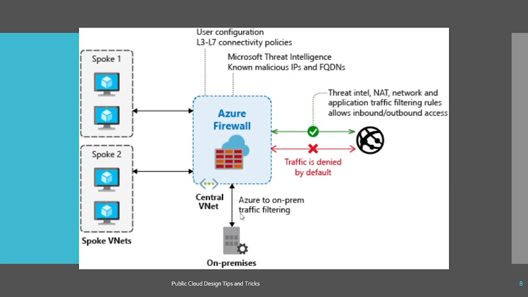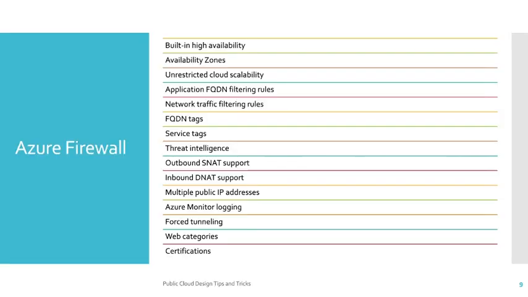So if you want to filter certain traffic to on-premise, you can also achieve that with your Azure Firewall traffic. So that's how the central hub-and-spoke model works with multiple organizations. If you are a big organization, you can use this. If you are a smaller organization, you can think about what the best practices should be to use it. Now the main part starts here.